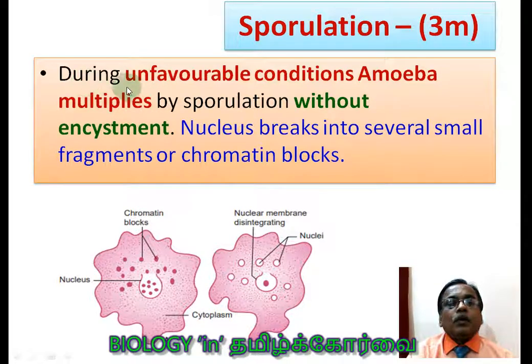Sporulation. During unfavorable condition, the amoeba is facing unfavorable conditions where it is not following encystment, student, but it is following multiplication by sporulation without encystment. The nucleus breaks into several fragments or chromatin blocks. All the genetic material, the genes, will be present in each block to produce the new amoeba. The nuclear membrane is disintegrating, the old nucleus disappears, and all the young nuclei are present here.